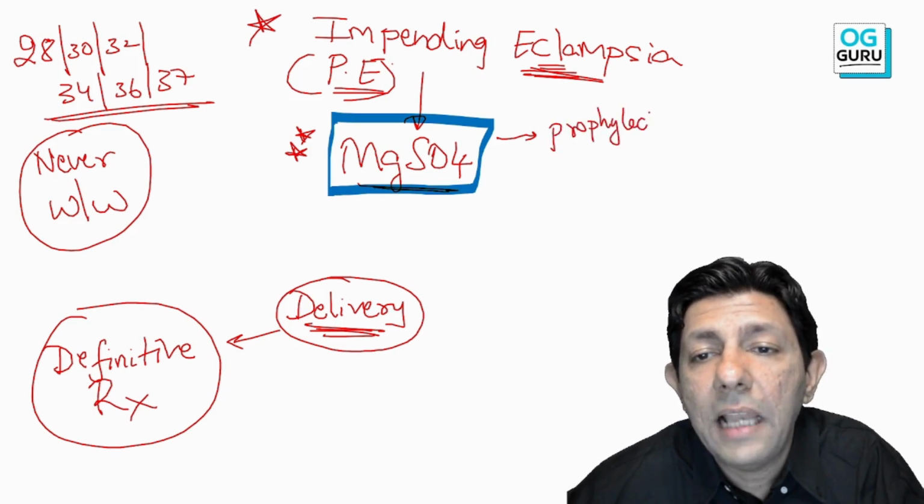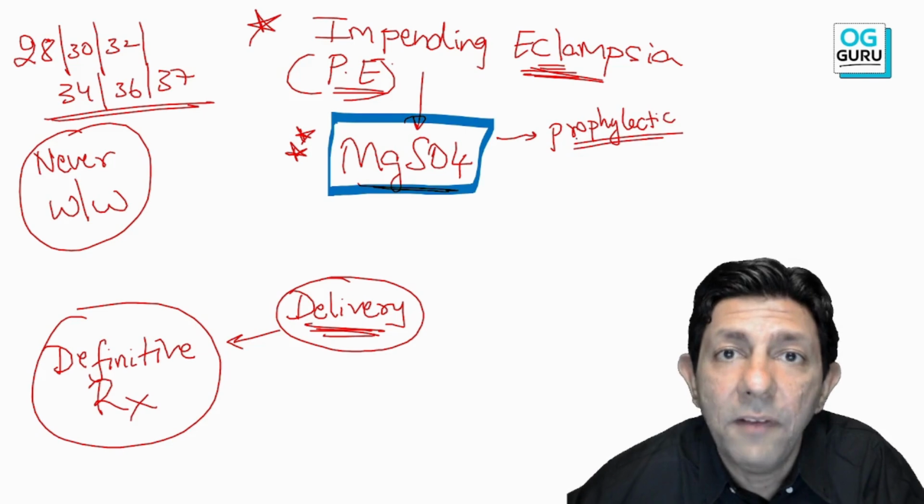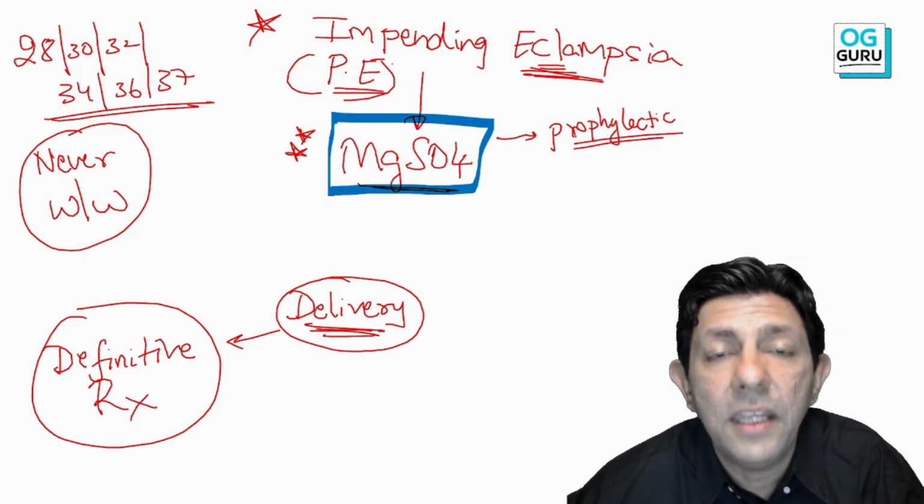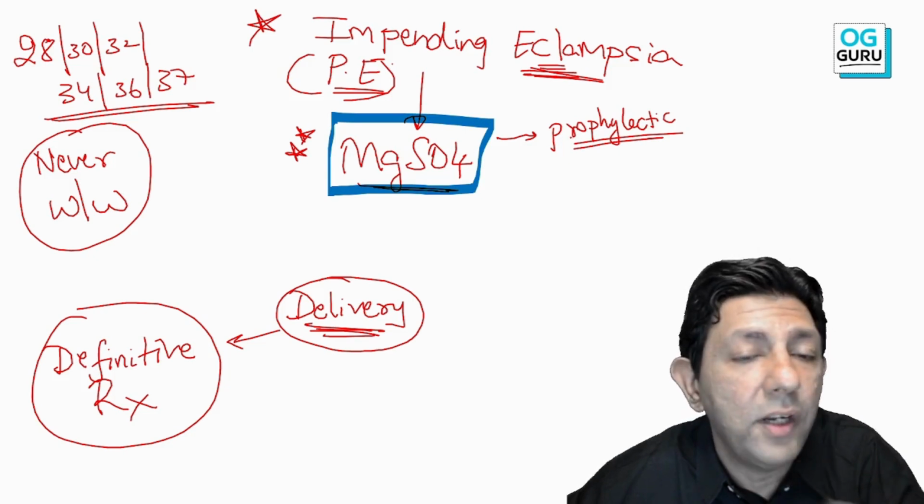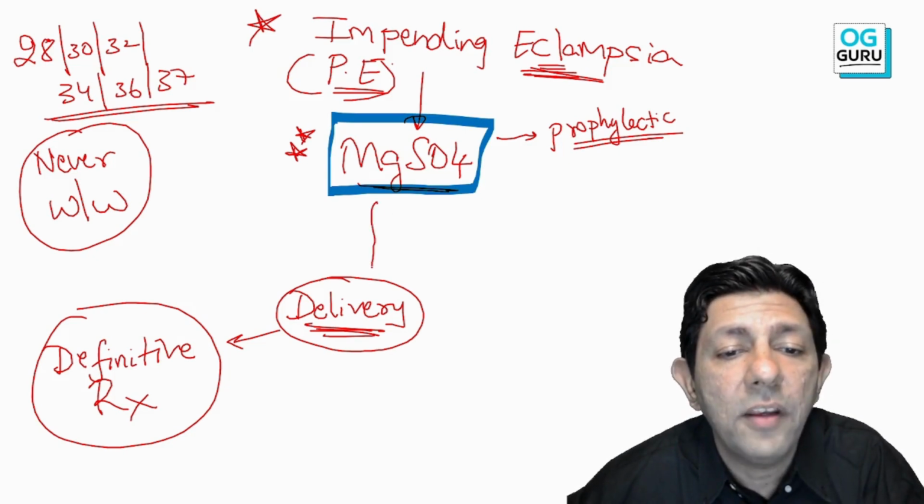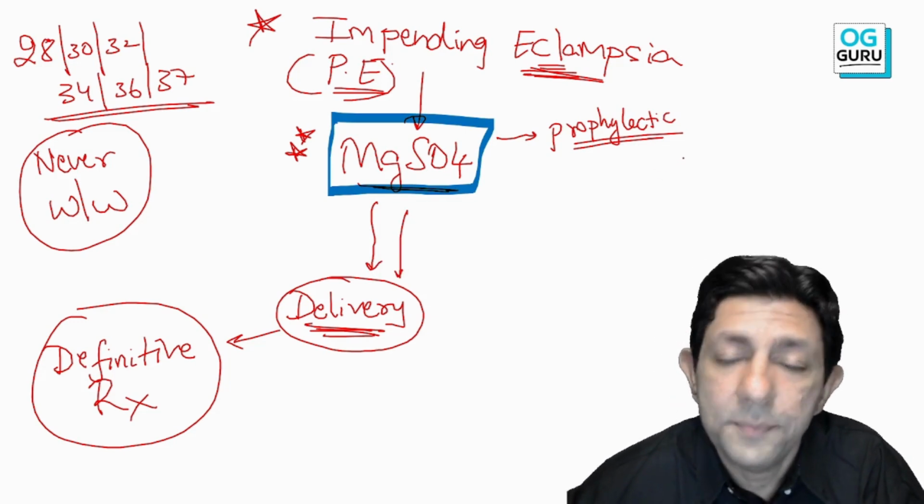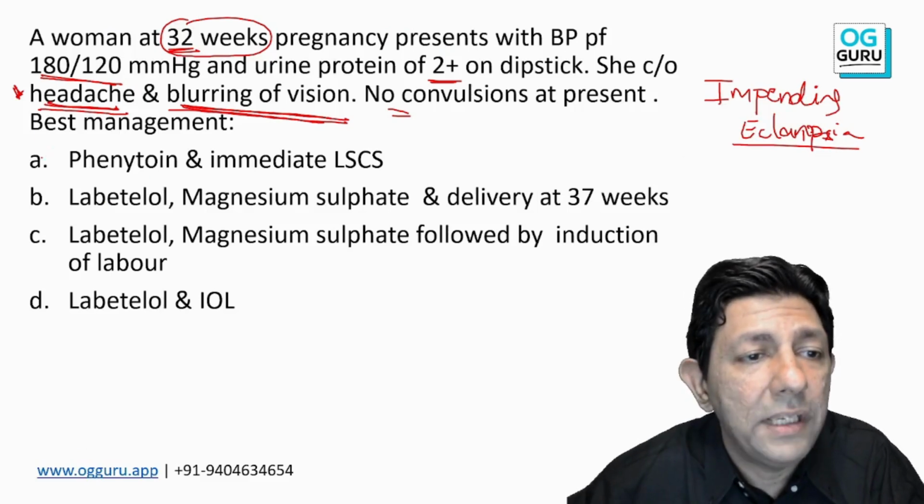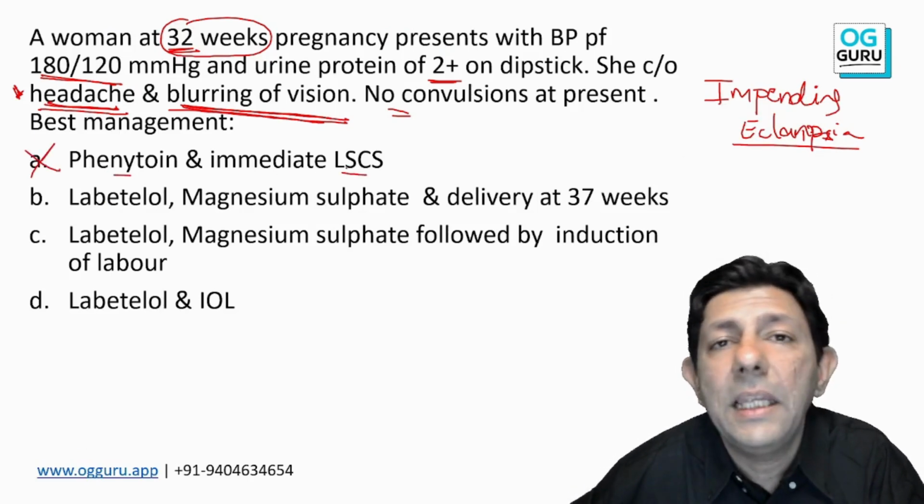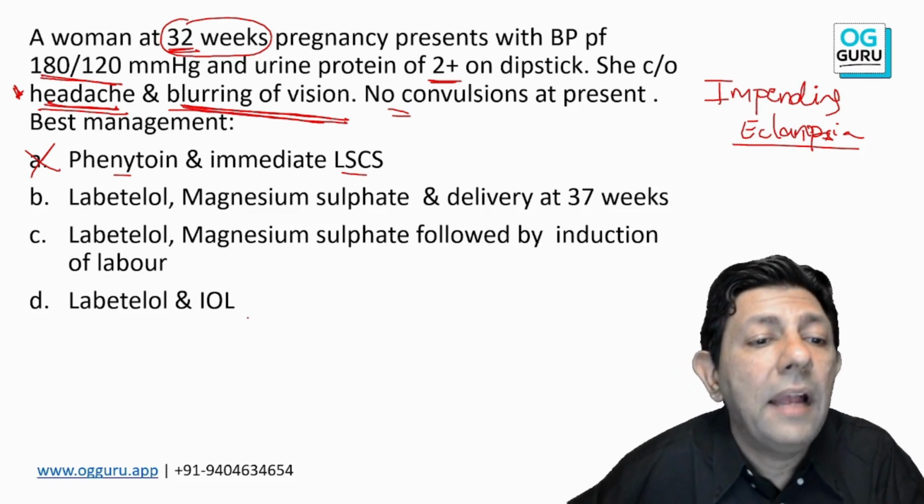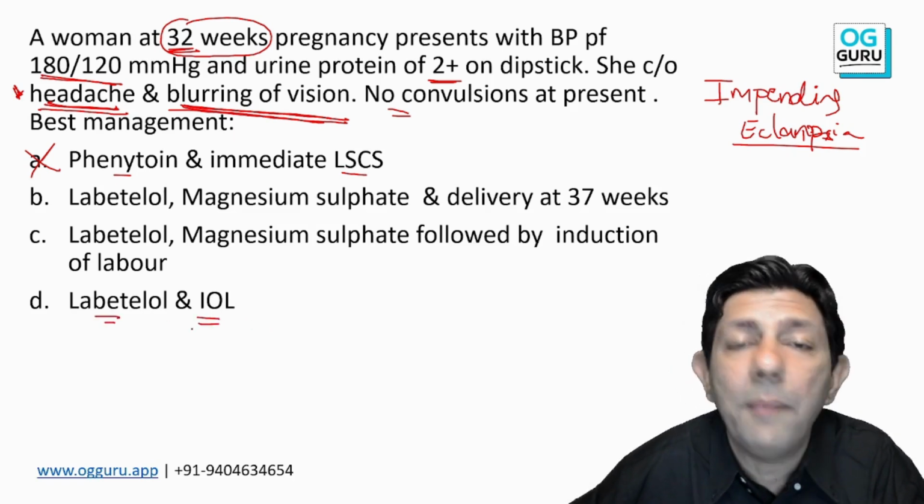Okay, prophylactic magnesium sulfate will be given. It has to be given. It is life-saving. And again, after giving MgSO4, we do not wait and watch. After giving MgSO4, I have to proceed for induction of labor and delivery. Of course, labetalol will be given to control the blood pressure. So we never give phenytoin and immediate LSCS. Never. We never give only labetalol and induction.